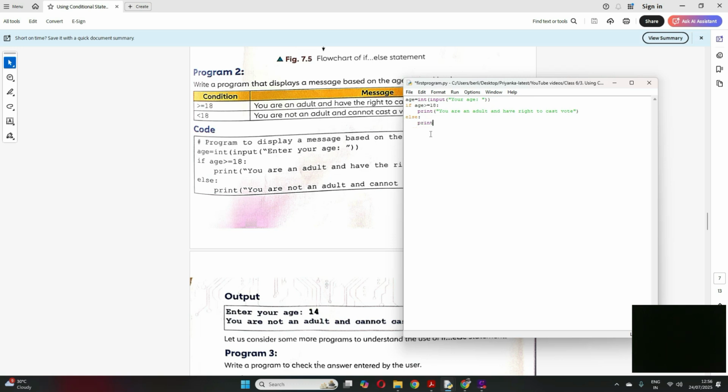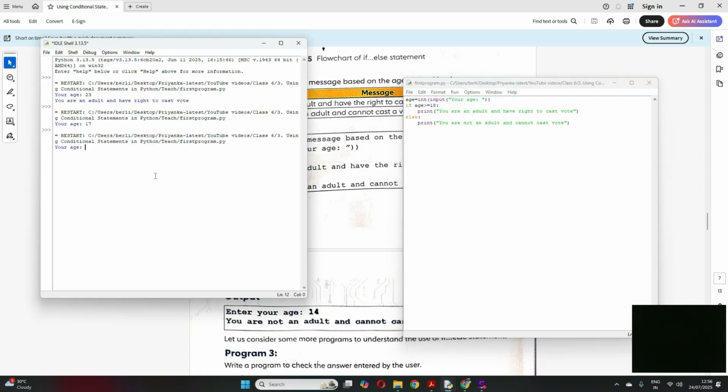Else you print you are not an adult and cannot cast vote. Now see, this entire program makes sense. Whatever age value I enter, it will fall either in this category or in this category. Clear? Save. Now let me run and check.